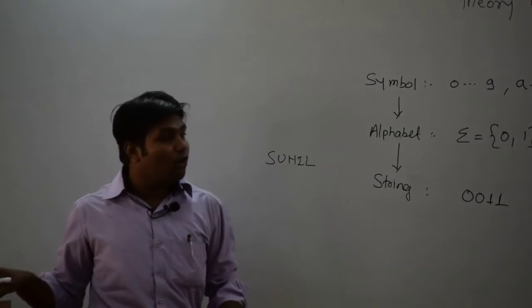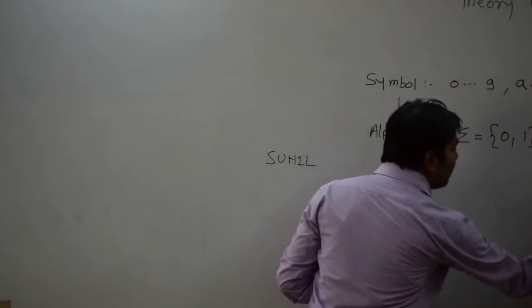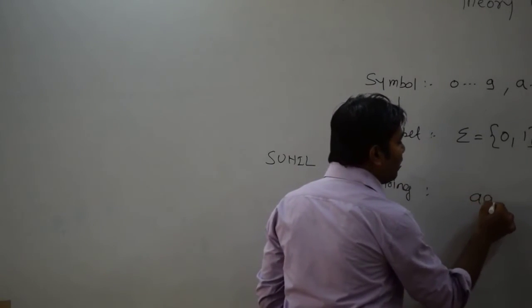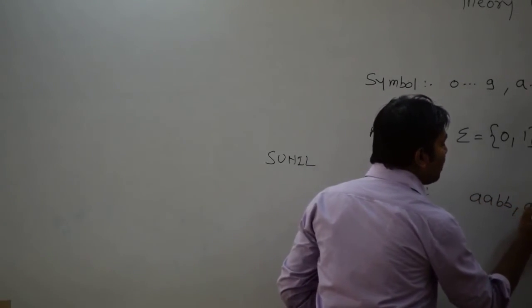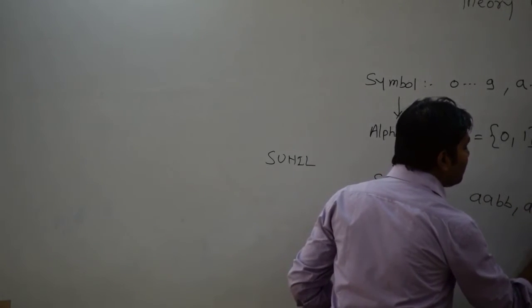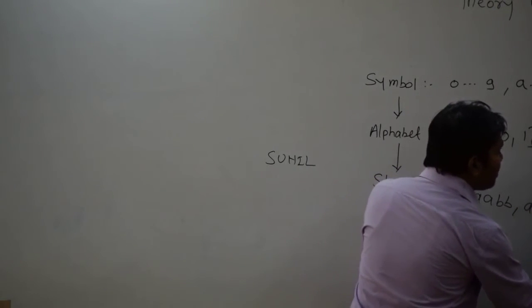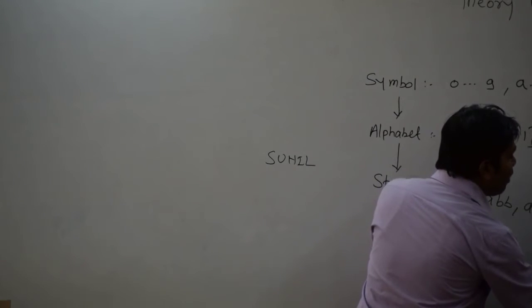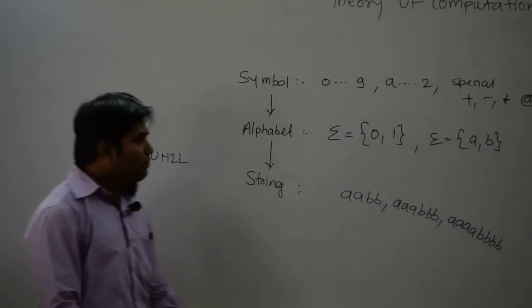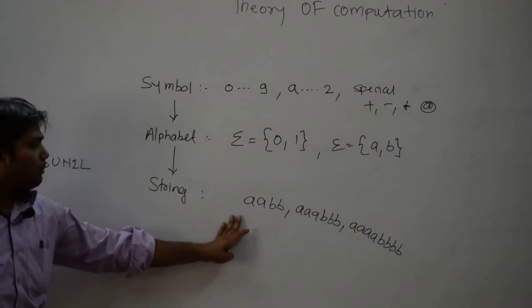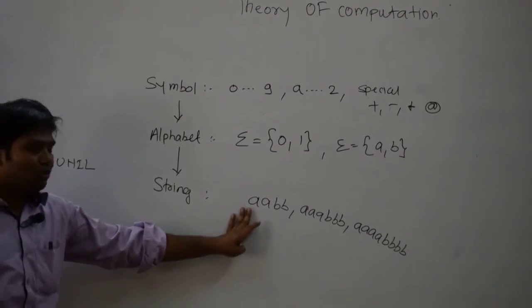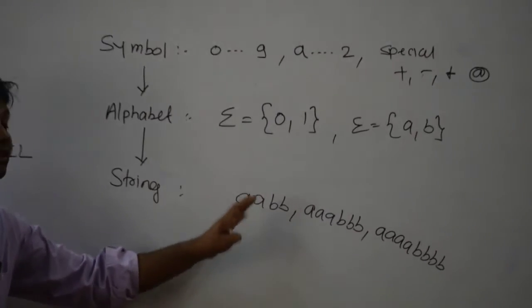Now what kind of format is important here? Consider that if I say double A, double B, or triple A, triple B, or 4 times A and 4 times B, all these are strings. The meaning is not important. I can't read double A, double B. There is no meaning for this one. But there is a format.